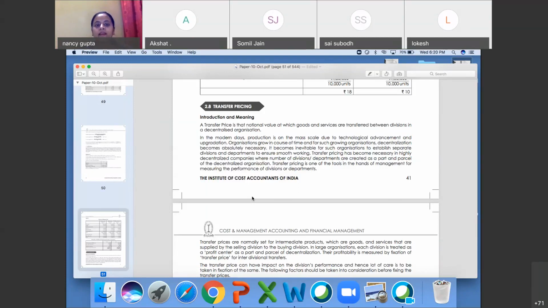Say for example, if the transfer from unit is selling you at a price of 10 rupees, and the product in the market is available at 8 rupees, then from where will you buy? Of course from the market, as the cost coming from the transfer unit is higher than the value available in the market, so we'll buy from the market only. So this is the basic concept of transfer pricing. You have to see the technology way, advancement of technology, upgradation.